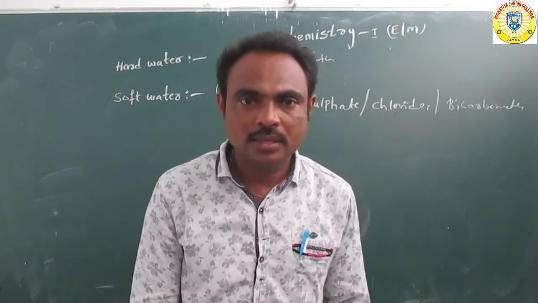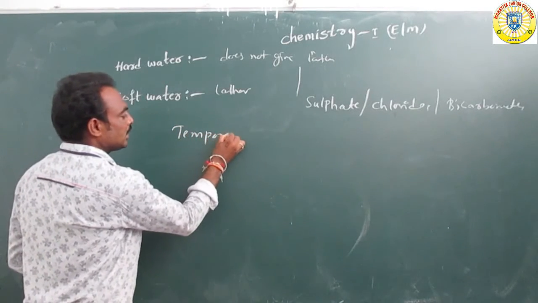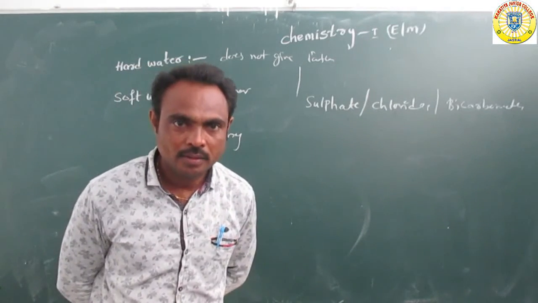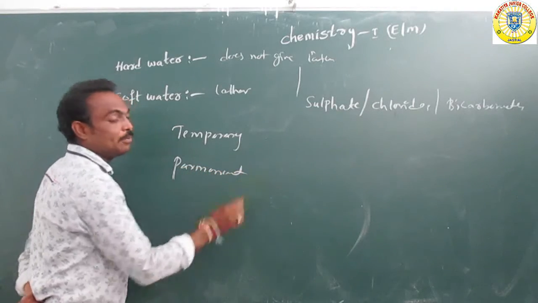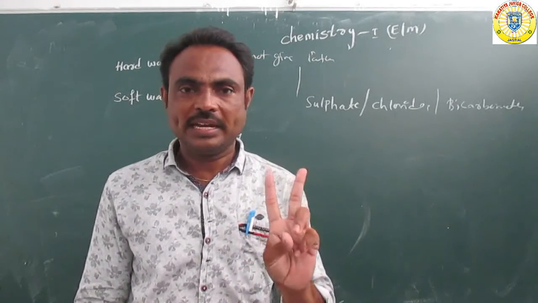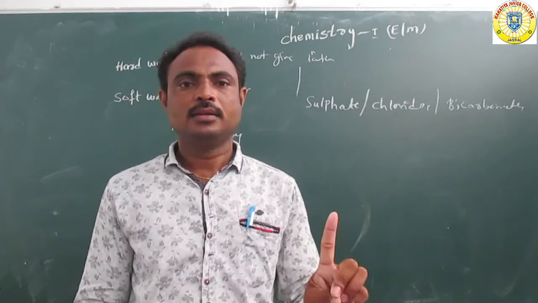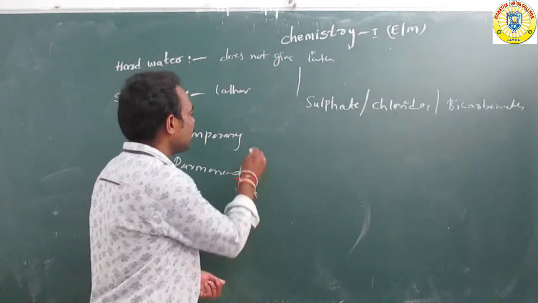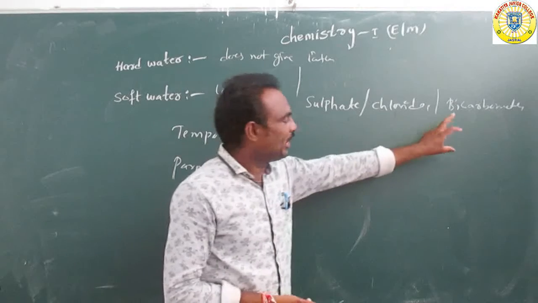Which methods? Mainly two: number one, temporary method, and second one, permanent method. In the temporary method, we remove the impurities, which type?